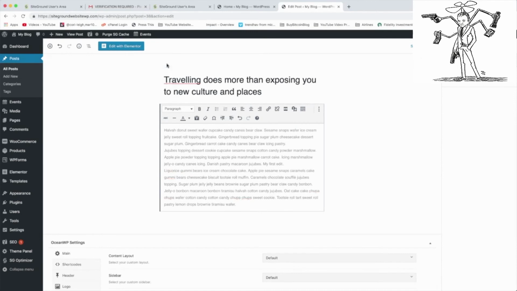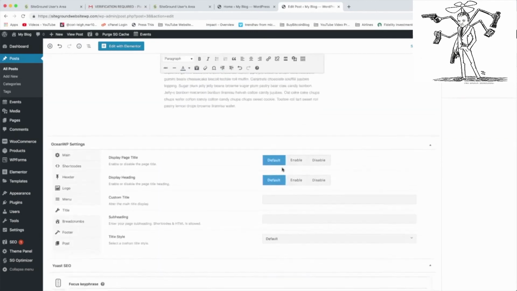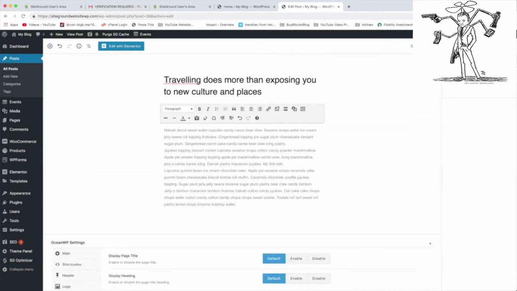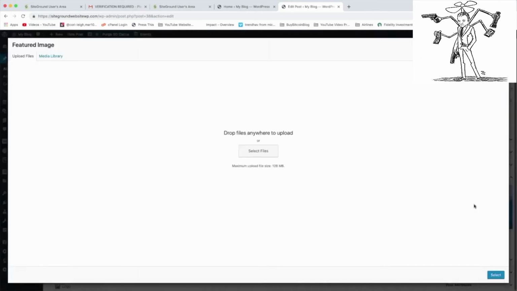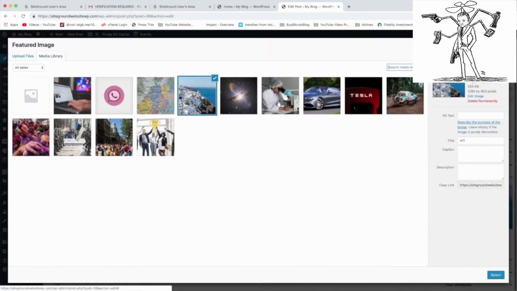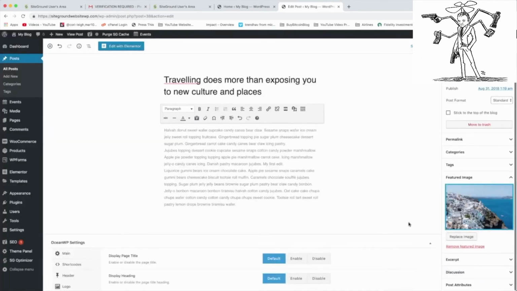We're just going to close this. Actually, nope, we have to be up at the top here, and you can click on document and then open featured image, and that is the image that's at the top of the post here. So if you want to change it, just click on it, open up your media library, and you can go ahead and easily choose a different image. Just highlight it and hit select. But we're going to keep the Santorini picture, so that's super cool. Definitely want to look at that some more. And once you're ready with your updates, you can just update the post.